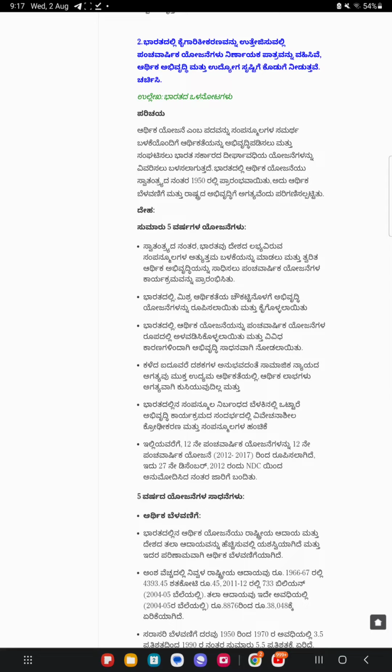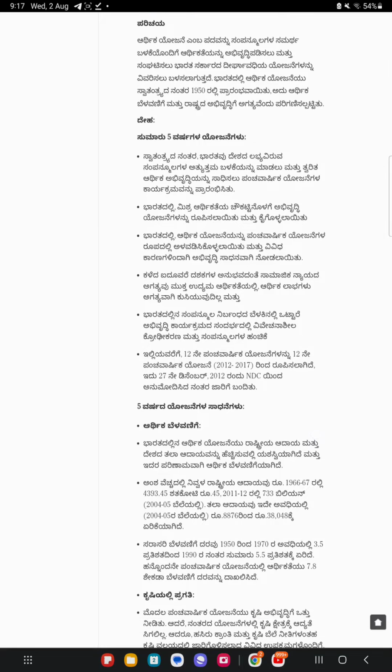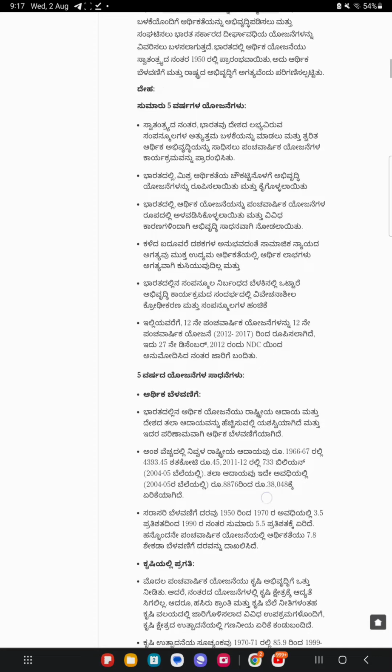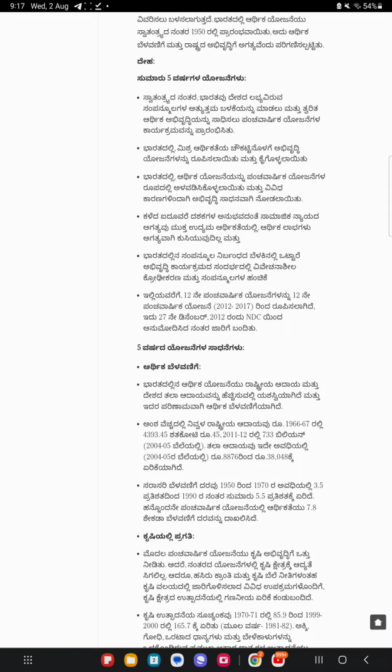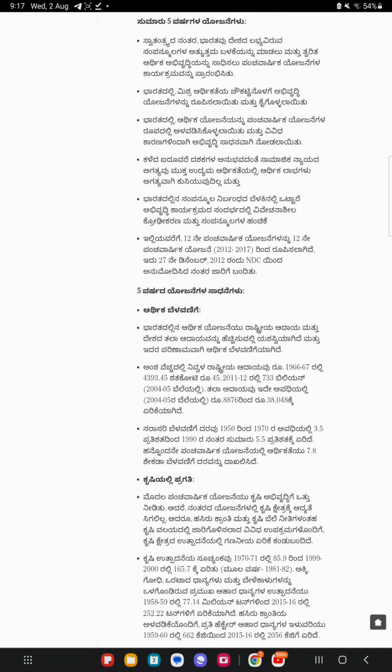About five-year plans. After independence, India launched a program of five-year plans to mobilize resources, encouraging rapid economic development. Development plans were formulated and carried out within the framework of the mixed economy in India. The experience of the past five and a half decades suggests that in a free enterprise economy, economic gains do not necessarily trickle down, hence judicious mobilization and allocation of resources in the context of an overall development program in light of resource constraints. Twelve five-year plans have been formulated; the 12th five-year plan 2012-2017 came into force once it was approved by the NDC on the 27th of December 2012.